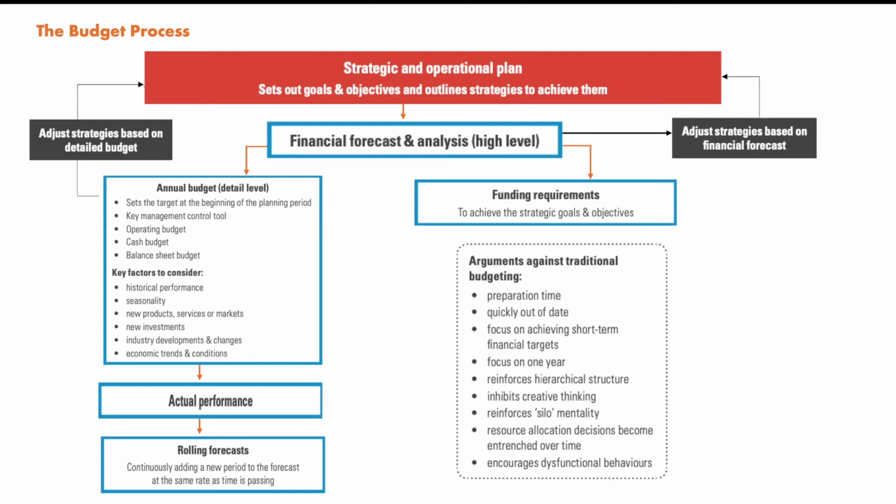Quickly out of date. We hardly use that budget, probably just for 1 week or 2 weeks, just to report to the management. The budgets often become quickly out of date, particularly in fast changing business environments, rendering them ineffective as a control mechanism. We can't keep control of that because the days change, so the data changes. We can't make it up to date every day.